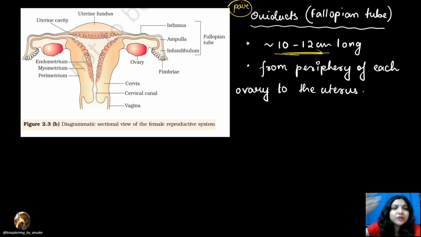And from where to where are they present? From the periphery of each ovary to the uterus.